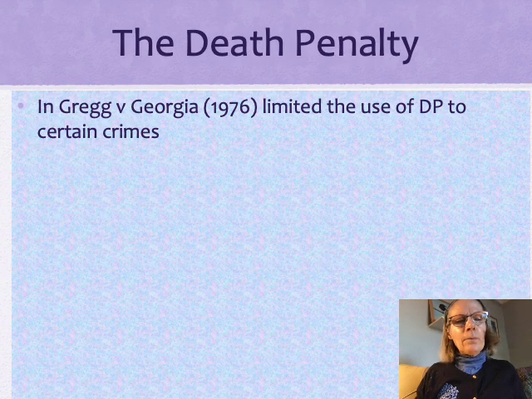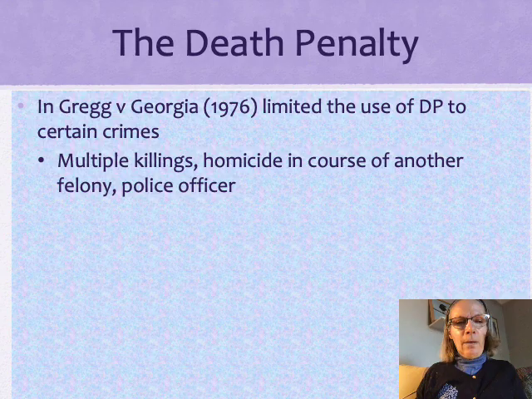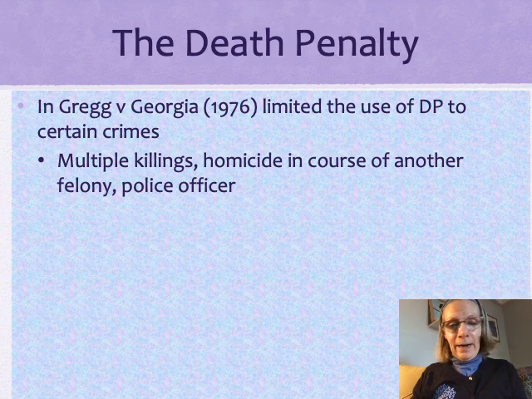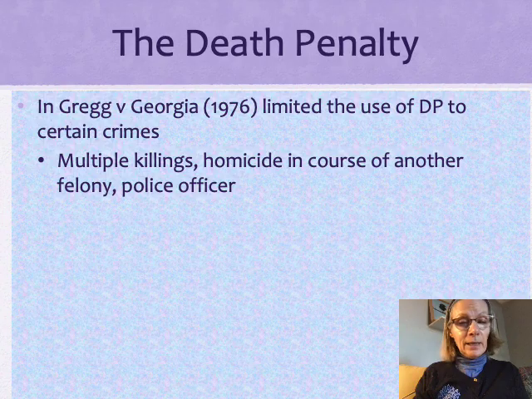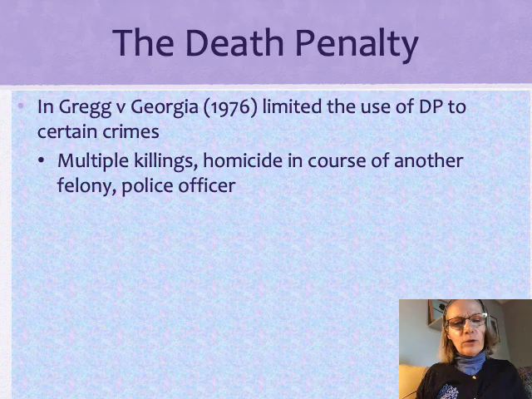And so in Gregg versus Georgia, the court basically said that the death penalty is not inherently cruel and unusual. They said that as long as the death penalty is used for specific and limited numbers of crimes, and also if it's imposed in a way that gives rise to a more knowable and fair procedure, then it's allowable. And that's exactly what Georgia had done.